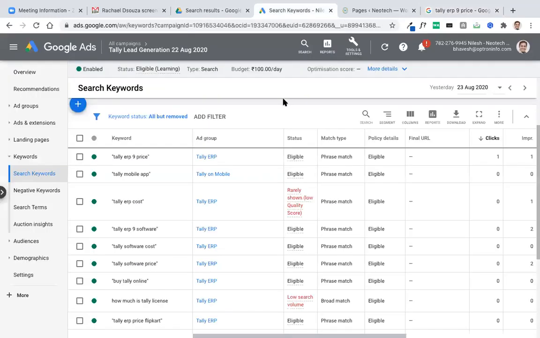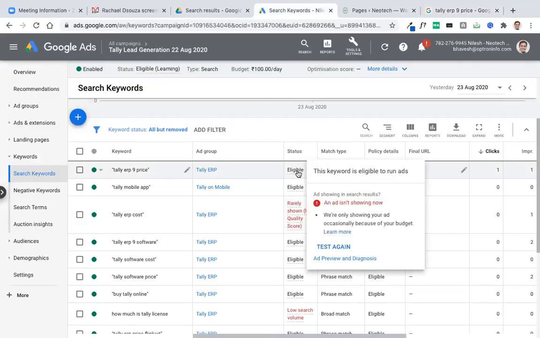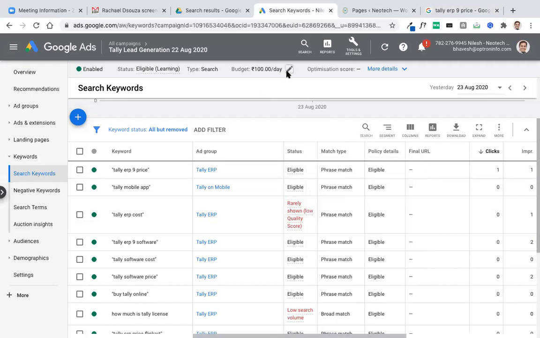Okay. In this case, you can test like this. Now see, here it says we are only showing your ad occasionally because of your budget. That means our ad is limited by our budget.